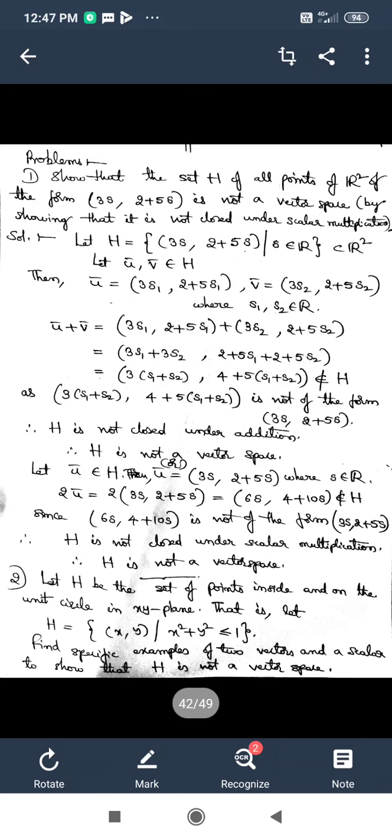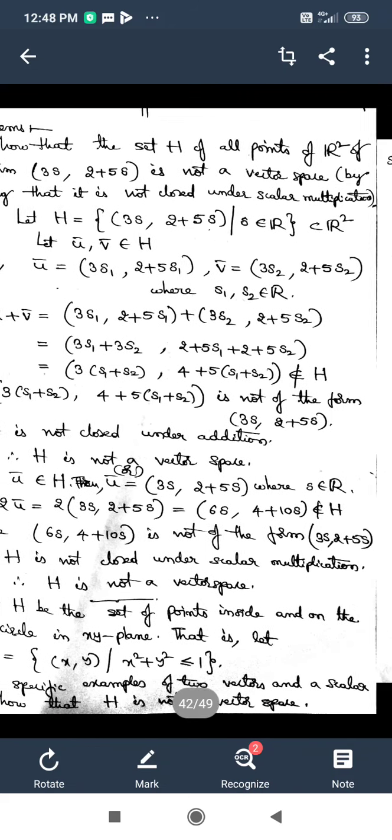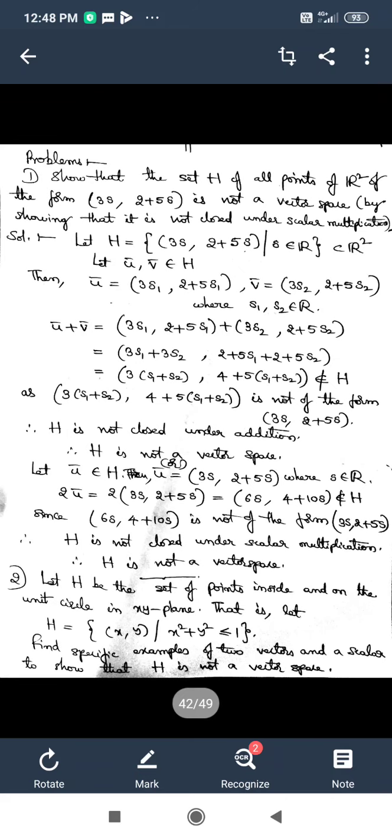That means some axiom of the definition of vector space is not going to be satisfied by such a defined set. And there is a hint given to you, and what is that? By showing that it is not closed under scalar multiplication.